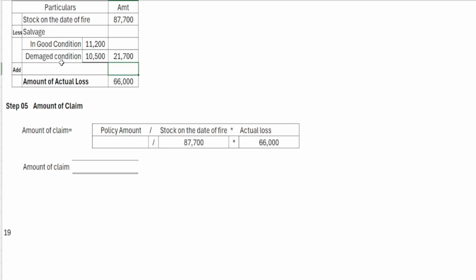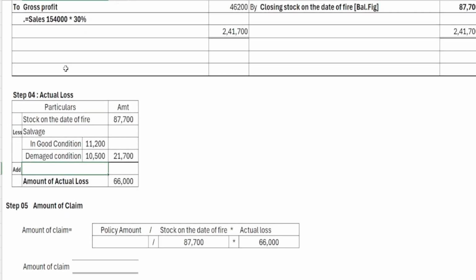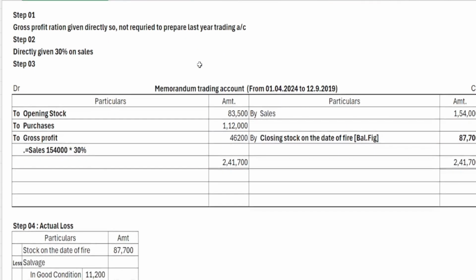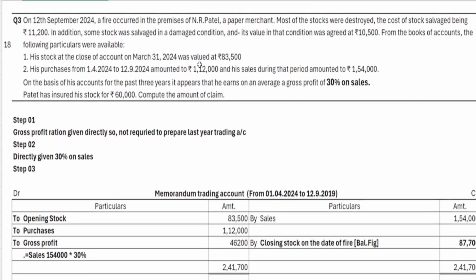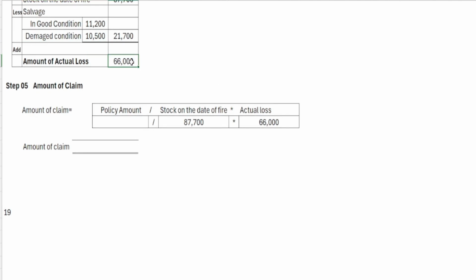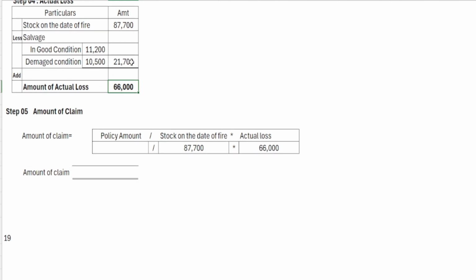Now before closing, first we have to check whether any expense was incurred for fire extinguishing. There is no such information given here, so 66,000 will be the actual loss.